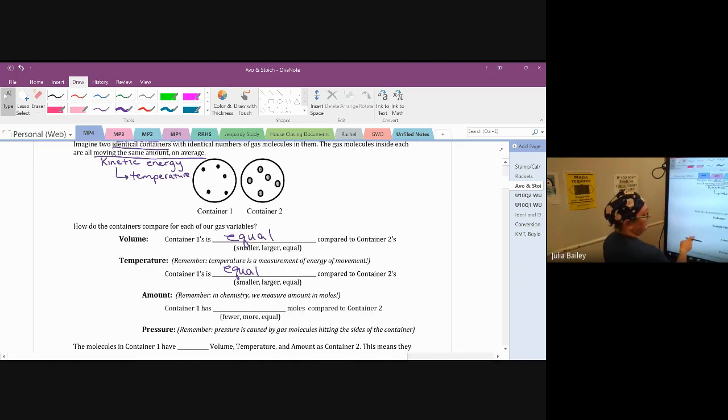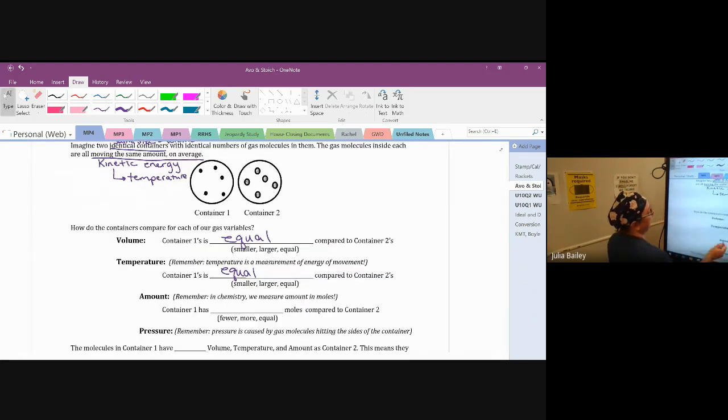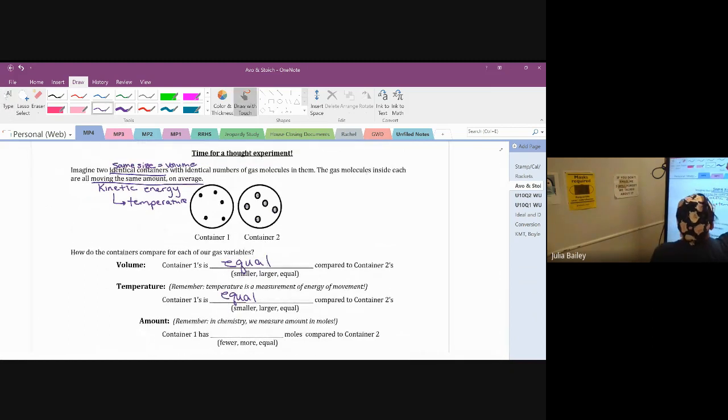And when we think about the amount inside, we were also told that the two containers have identical numbers of gas molecules in them. So the amount inside is identical as well, meaning our moles from container 1 and container 2 are going to be equal.